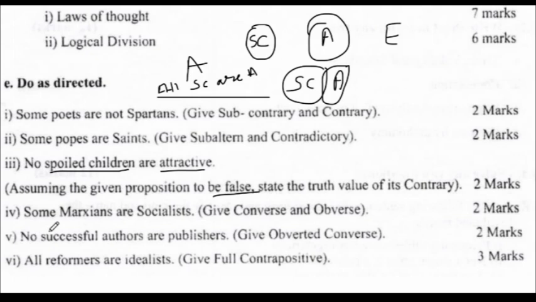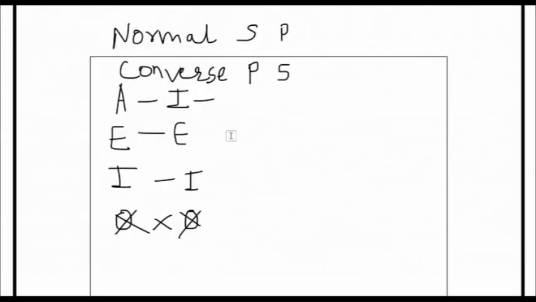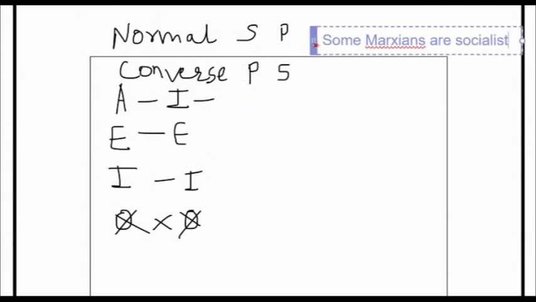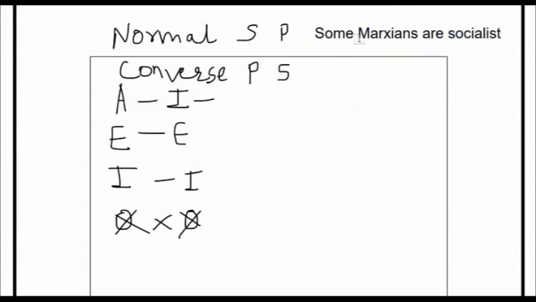Do we have a question here for conversion offers? Okay, so they have given us a statement: some Marxians are socialist. So let's take that only. Some Marxians are socialist. Ignore the spelling error if there are any. So this is one normal statement. We don't know what type it is, so let's check first what type it is.